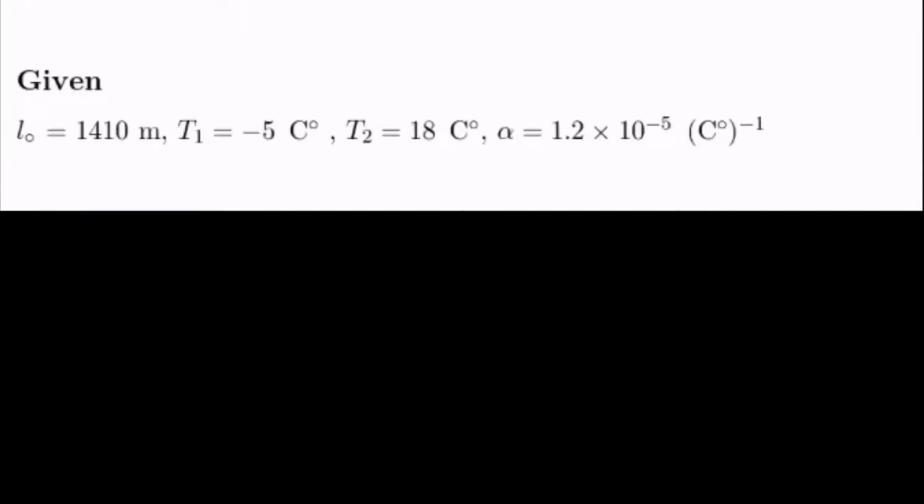In this question, we are given the initial length of 1,410 meters, our initial temperature, which is -5 Celsius, and our final temperature, which is 18 Celsius. And our coefficient for linear thermal expansion is 1.2 times 10 raised to the -5 per Celsius.